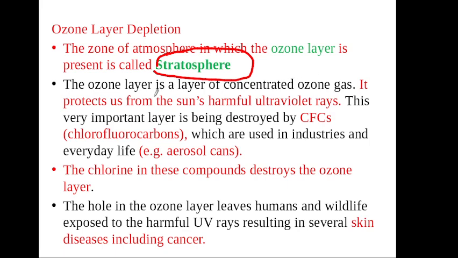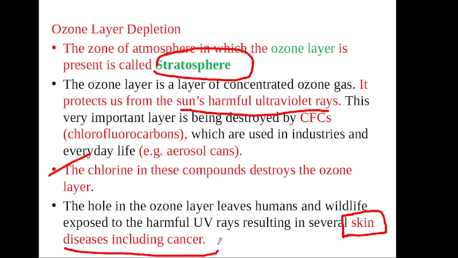It protects us from the sun's harmful ultraviolet rays. Chlorine compounds in excess destroy the ozone layer, which affects the skin and causes skin cancer.